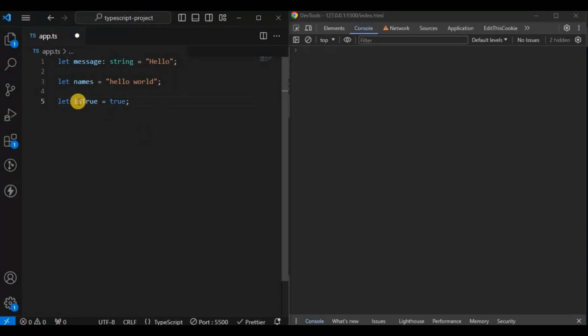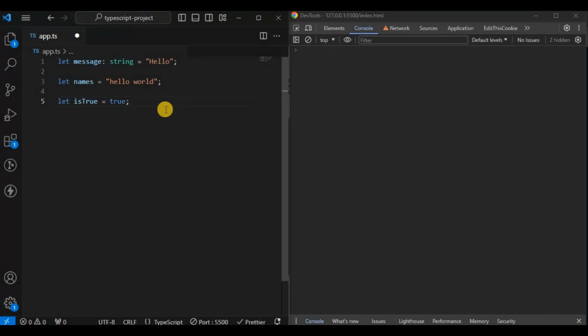If I hover over isTrue, you can see let isTrue will be boolean. So the TypeScript compiler is automatically annotating on behalf of the value we are storing.